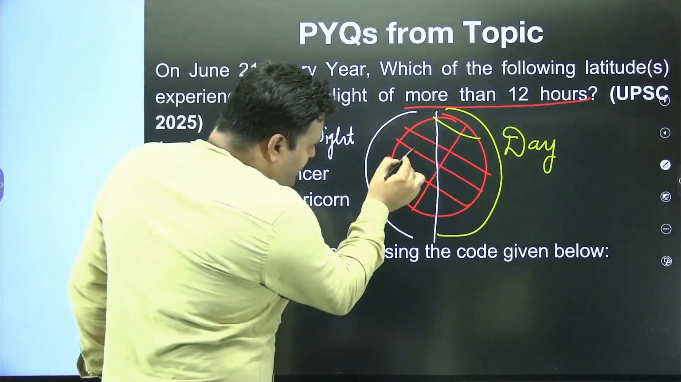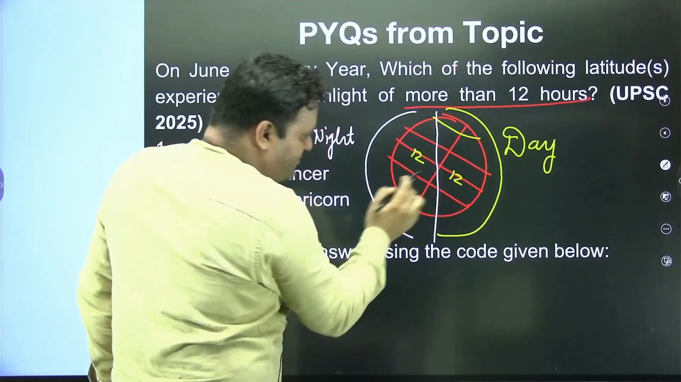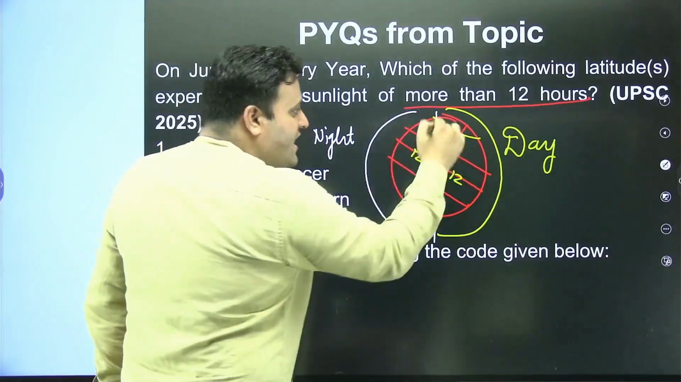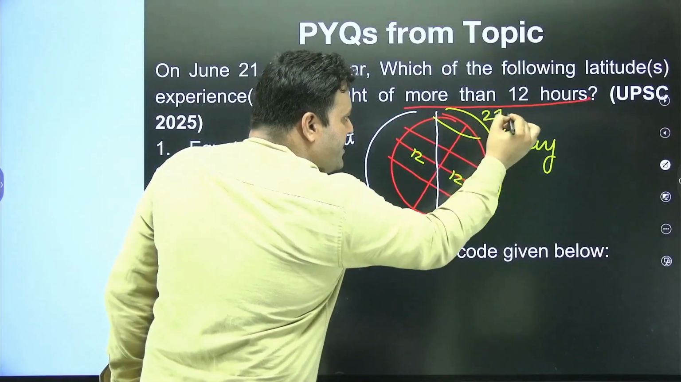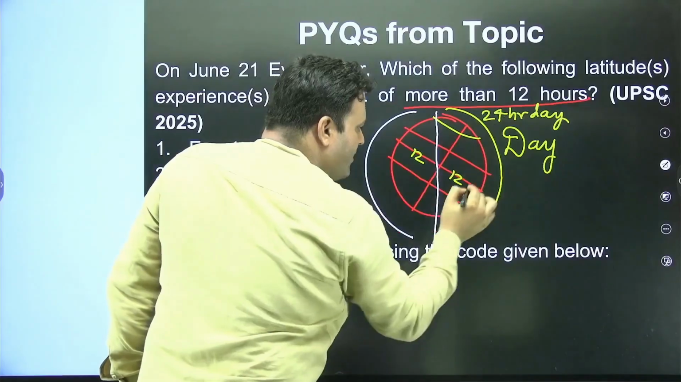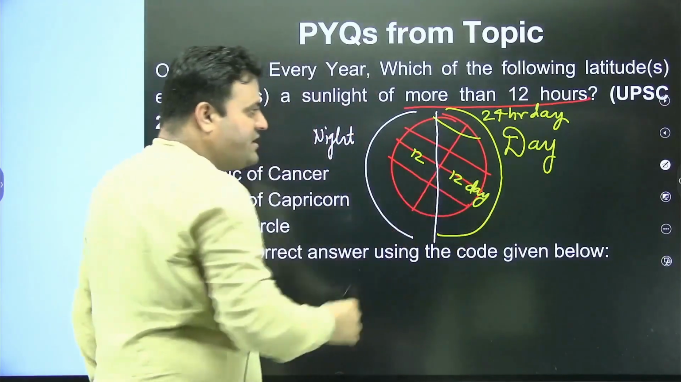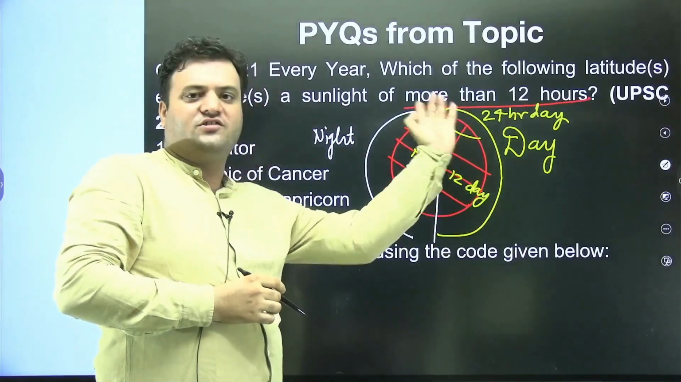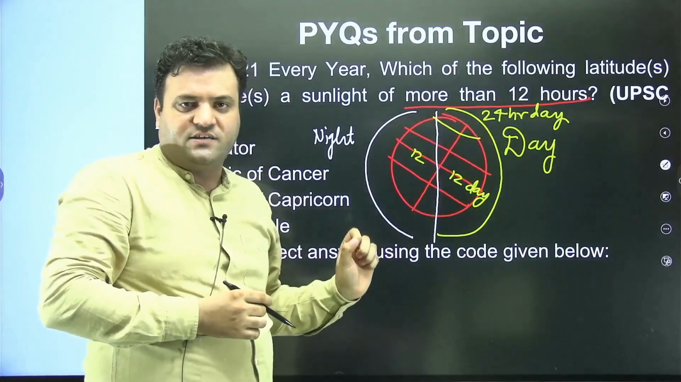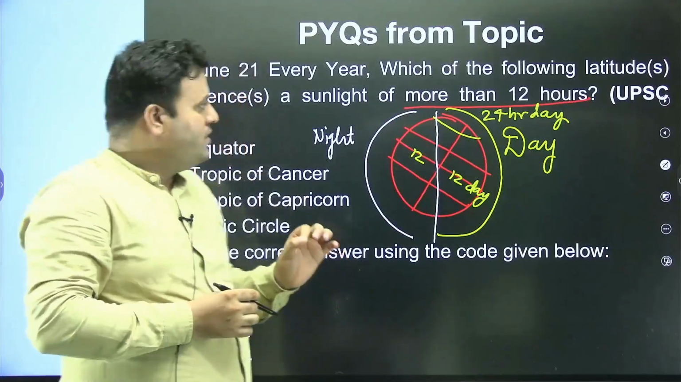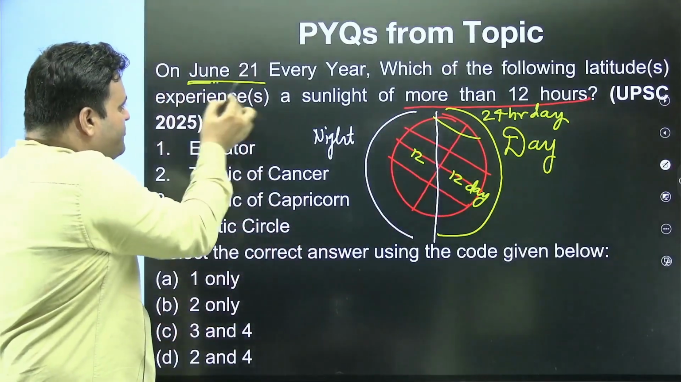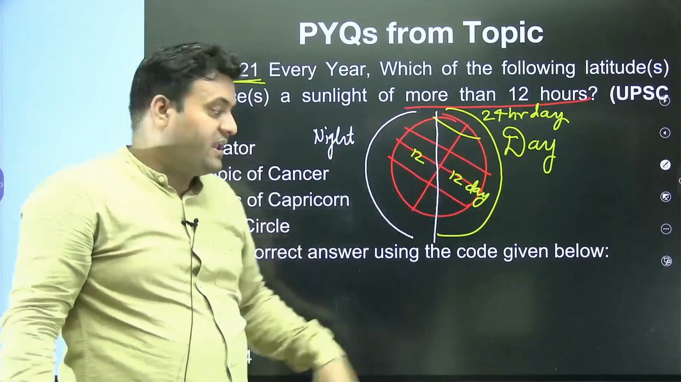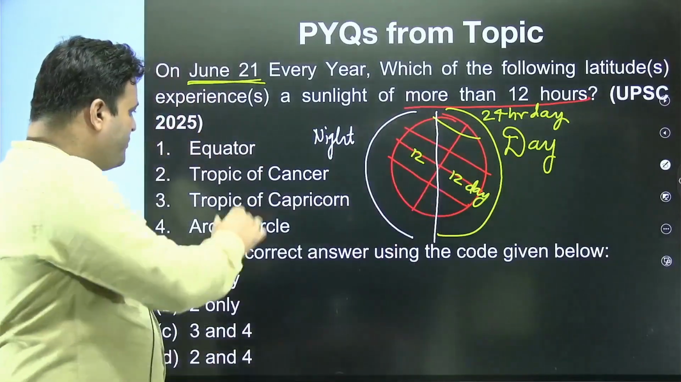See, on equator we will have a 12-hour day and 12-hour night respectively, and if sun is in the Northern Hemisphere, this duration will keep on increasing, and if you are on the pole, there will be a 24-hour day. Here we will have a 12-hour day on equator. So the duration of day keeps on increasing if you are moving from equator towards the pole, especially during the summer solstice, during the 21st of June. So this question is asking about 21st of June, sunlight of more than 12 hours. So equator will not be the appropriate one.